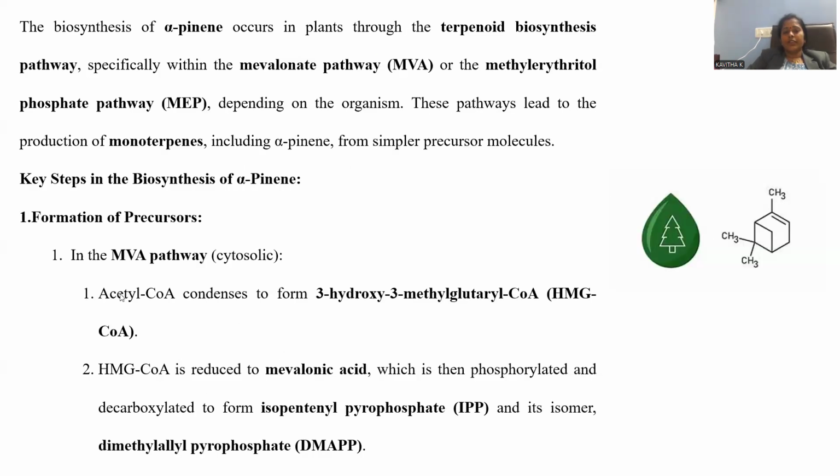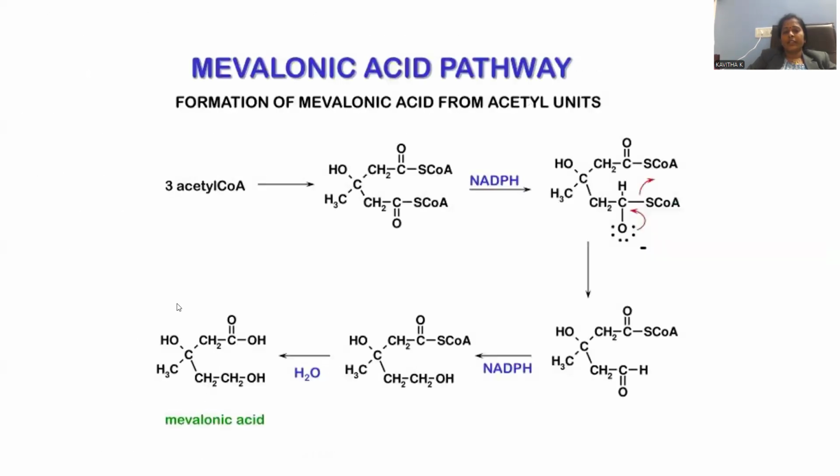The entire process is shown over the precursor. What we said here, acetyl coenzyme A was taken. That acetyl coenzyme A is the starting material, which is represented over there. How many carbons do we have? Let me check: 1, 2, 3, 4, 5 and 6 carbons in the skeleton, and the coenzyme A structure is also present over there. So this is the starting material we are taking. It is treated with NADPH.